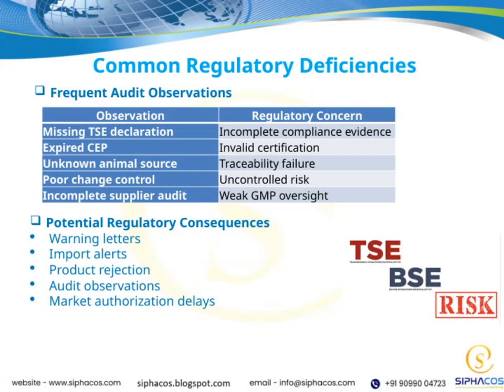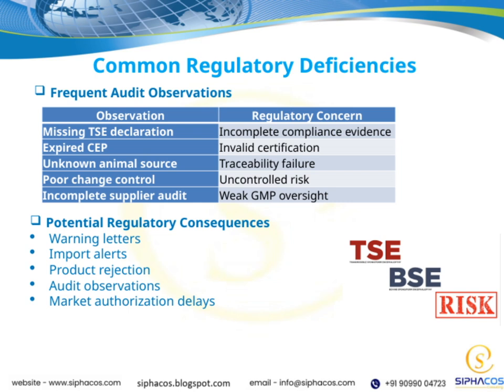When regulatory authorities spot issues, the consequences can be serious. We're talking about warning letters, import alerts, product rejection, audit observations, and even delays in market authorization. These aren't just minor bumps, they can disrupt business and trust.